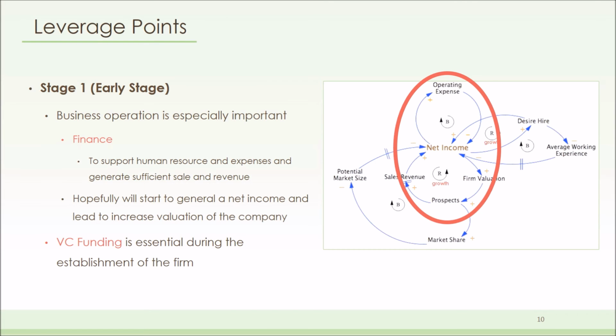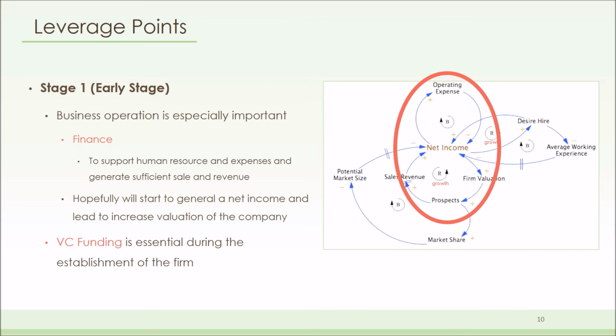Now, financing can be obtained from a loan, but in this case, it's obtained from VC funding. So VC funding is essential during the establishment of the firm in the early stage, because without successful financing, the company can easily go bankrupt in the beginning. So financing is what we believe to be most important at this stage.